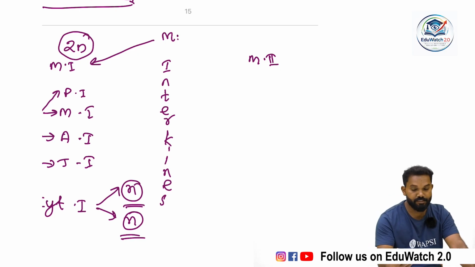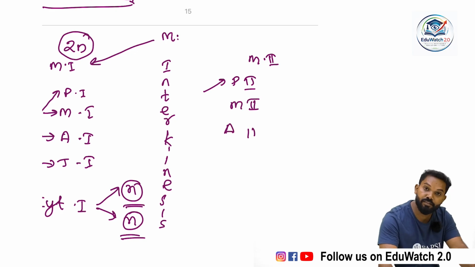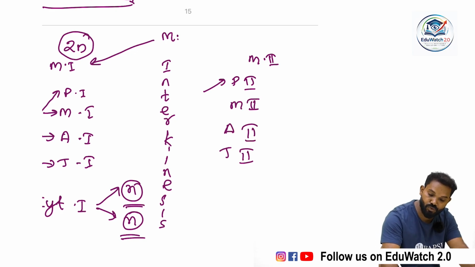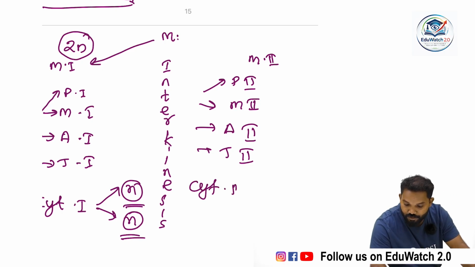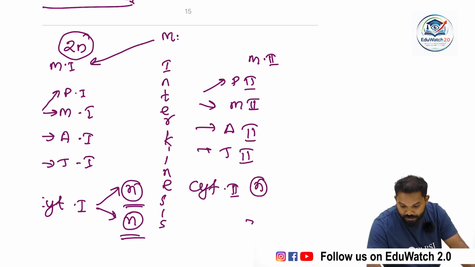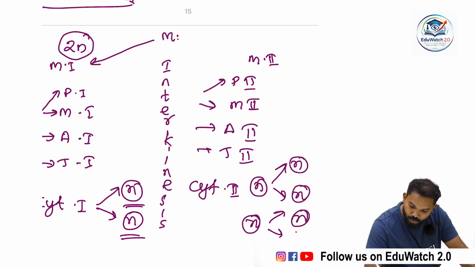After the interkinesis, the cell enters into meiosis 2. There is prophase 2, metaphase 2, anaphase 2, then telophase 2. After that the cell enters into cytokinesis 2. Each haploid cell produces two daughter cells, which are haploid in nature.